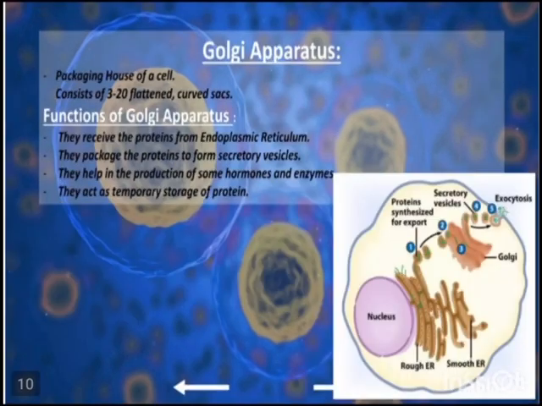Golgi apparatus. Classification: packaging house of the cell, consists of 3 to 20 flattened curved sacs. Functions: they receive the protein from the endoplasmic reticulum. They package the protein into secretory vesicles. They help in the production of some hormones and enzymes. They act as a temporary storage of protein.